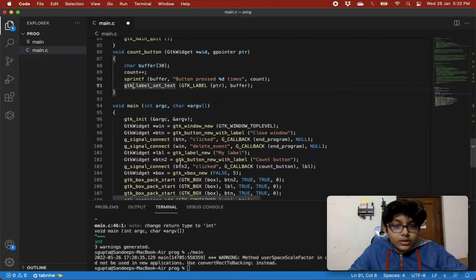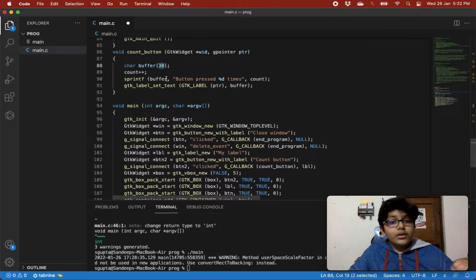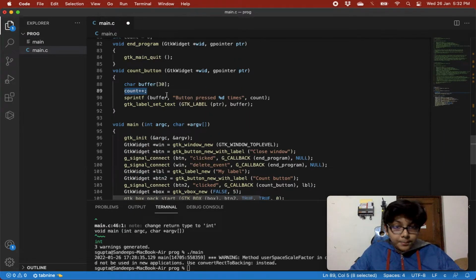So now when the button is clicked, the count button method runs. What will happen? We are creating a string buffer, and it can only contain 30 characters, 29 to be specific, and the last character is for our string terminator. Then we are incrementing the global variable count. Then we are changing the value of our string using sprintf, passing which string to change.